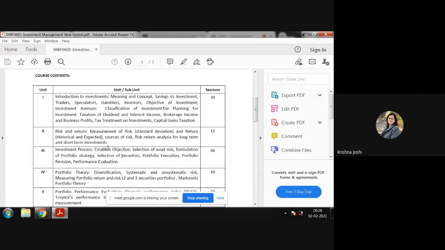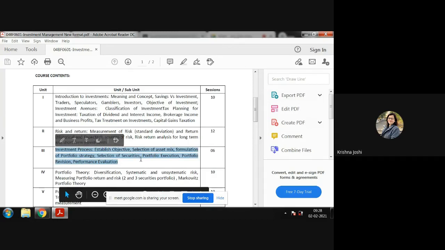That is objective, selection of asset mix, formulation of portfolio strategy, selection of securities, portfolio execution, portfolio revision, and portfolio performance evaluation. Right. After understanding the investment process, we will see what is there in each of these stages.